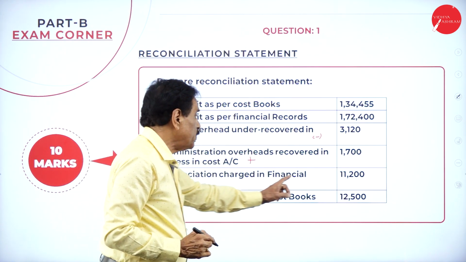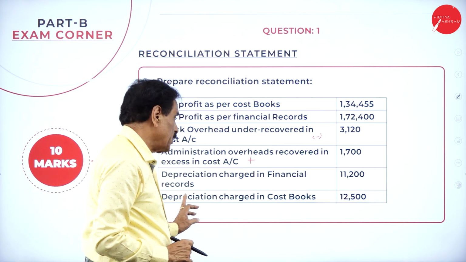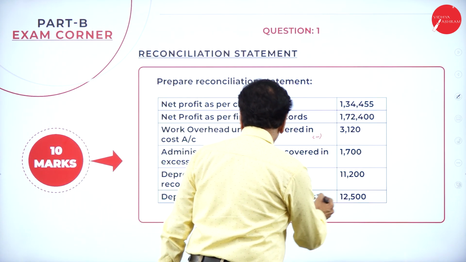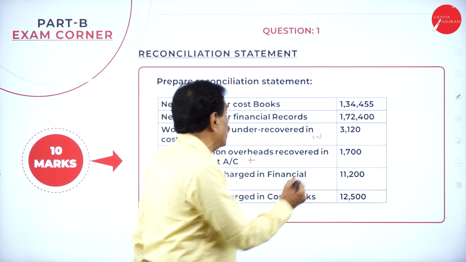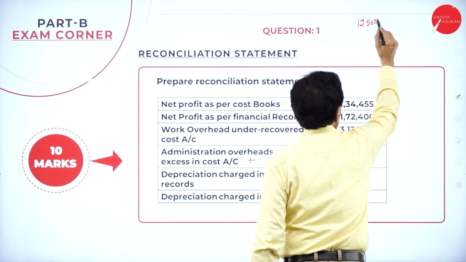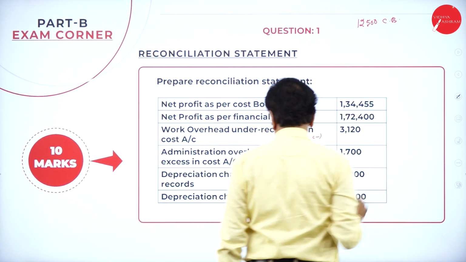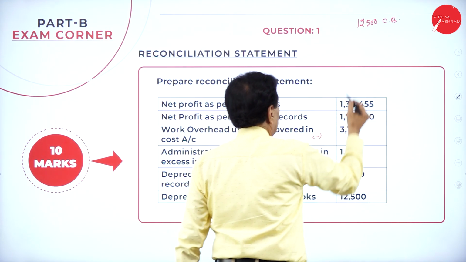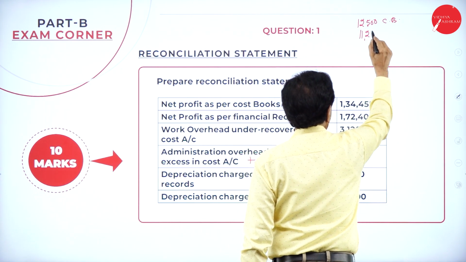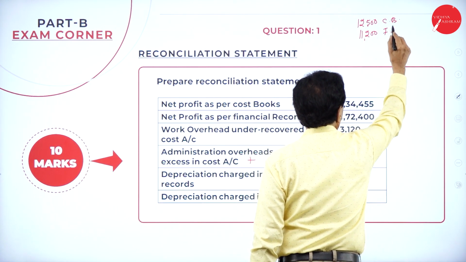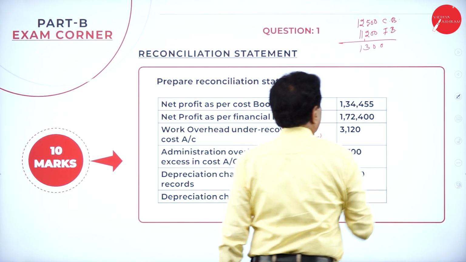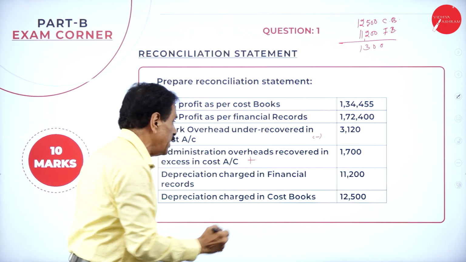Then depreciation charged in the financial record is 11,200. Depreciation charged in the cost book is 12,500. Who charges more? Costing. How much does it charge? 12,500. This is the cost book, CB. How much is charged in the financial account? 11,200. This is the financial book. There's a difference of 1,300.